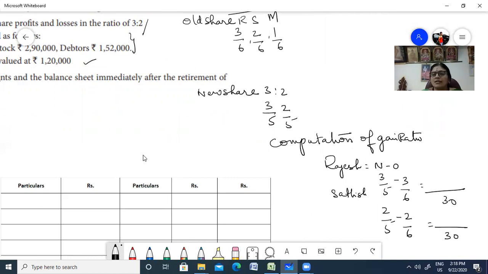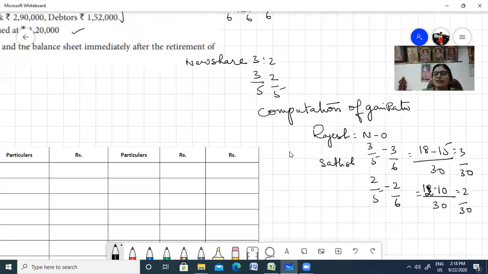So here 6 threes are 18. Here 5 threes are 15. So that is 3 by 30. Here you have again 6 twos are 12, and 5 twos are 10. So 2 by 30. Okay, so now you have a new profit sharing ratio.